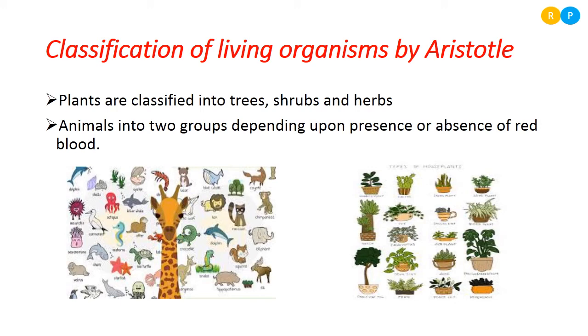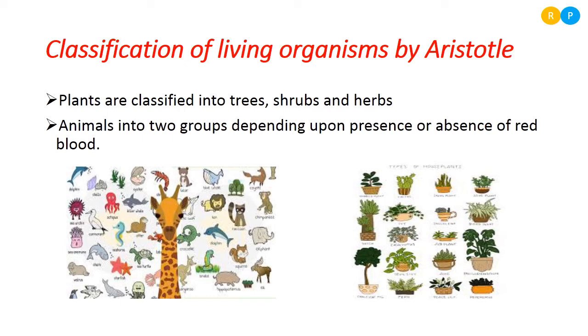So based on the height of the plant, he classified plants under three different groups: trees, shrubs and herbs. Then he also classified animals into two groups based on the presence or absence of red blood. Animals that have red blood are placed under one group, and those that do not have red blood are placed under another group.